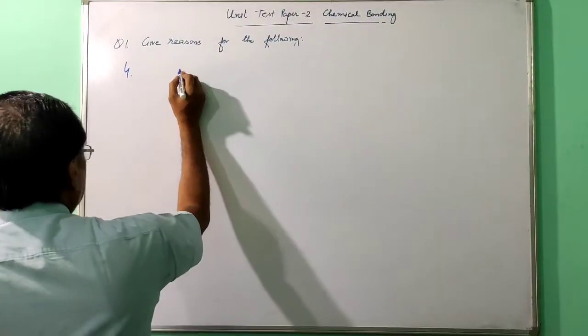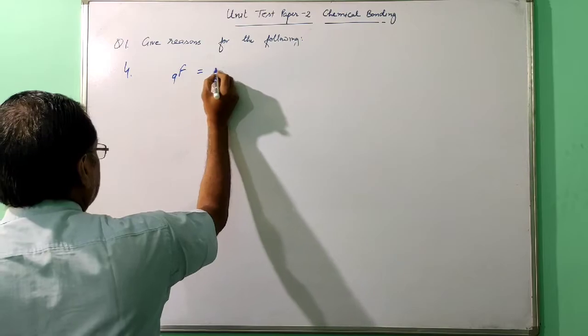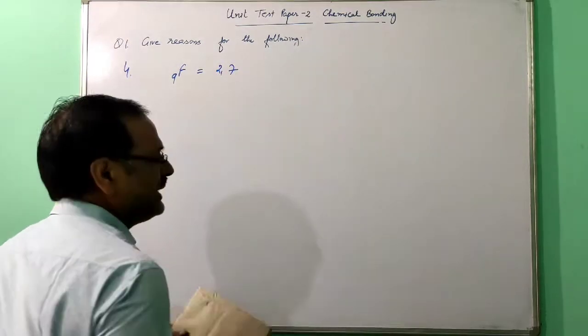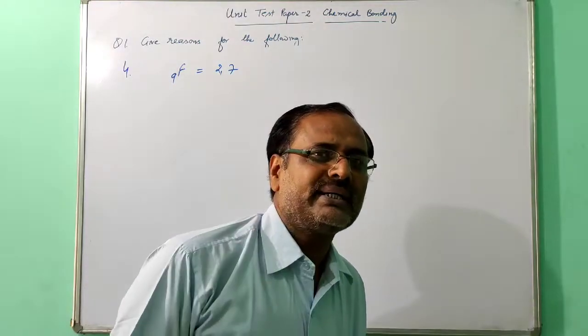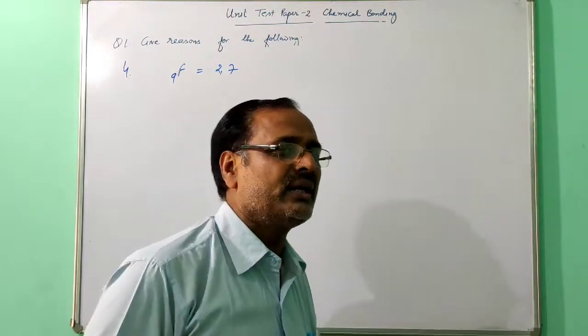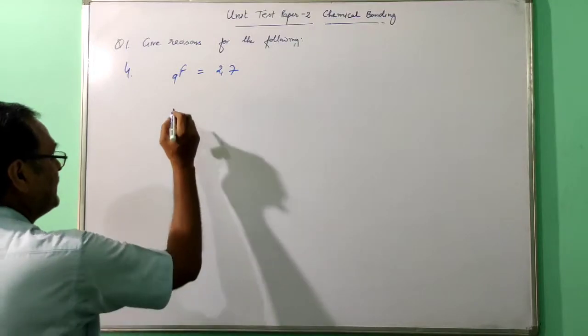So just you see this F, atomic number 9, 2, 7. It has 7 electrons. It needs only 1 electron to complete the octet. So that's why it shares one pair of electrons.